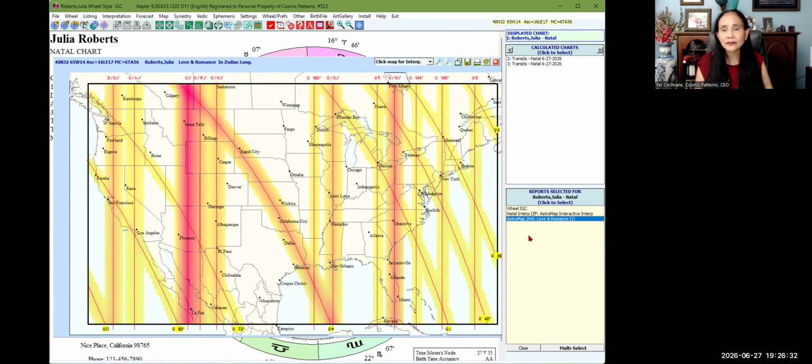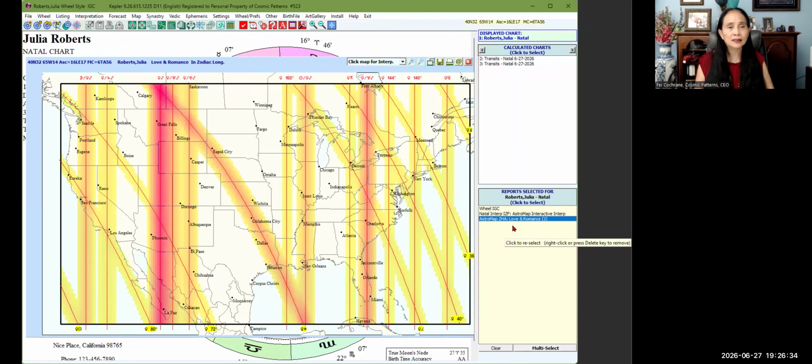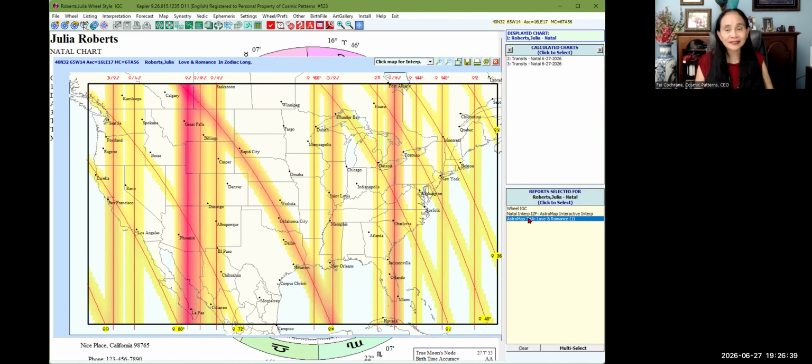In this part here, this is like your shopping cart. This is where all of the selections that you created for the chart are displayed or collected together.